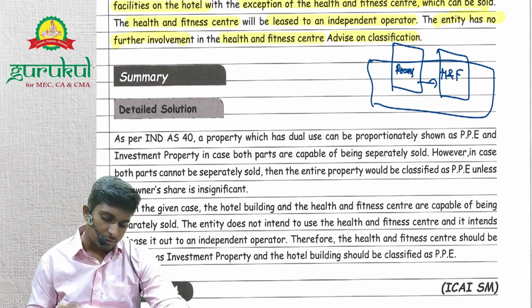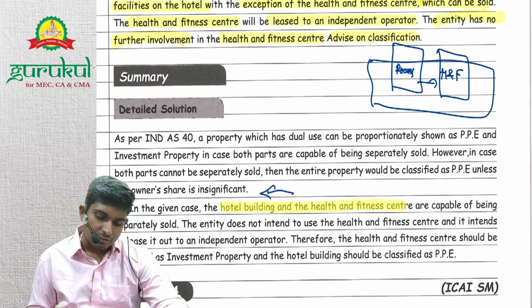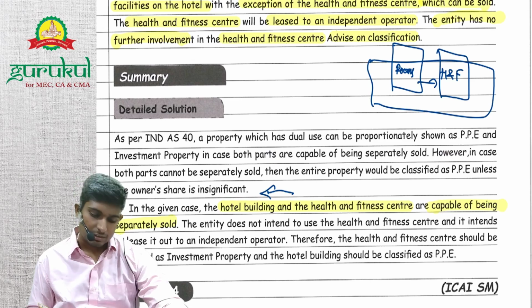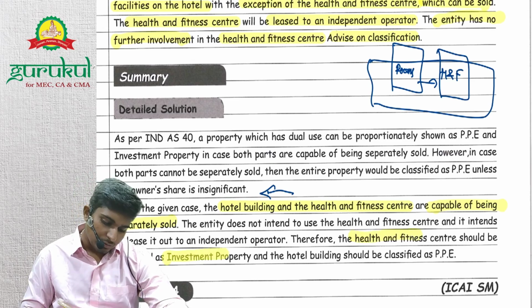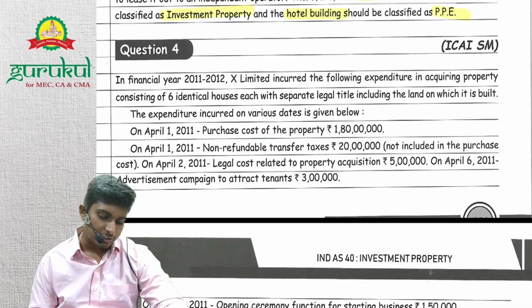So the standard gives a provision here. In this case, the hotel building and the health and fitness center are capable of being sold separately, so you can separately sell, right? And hence the health and fitness center will be investment property, and the hotel building will be classified as PPE. Let's move on to the next question.